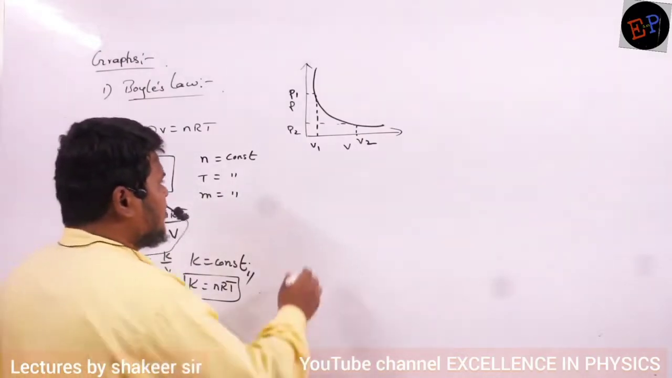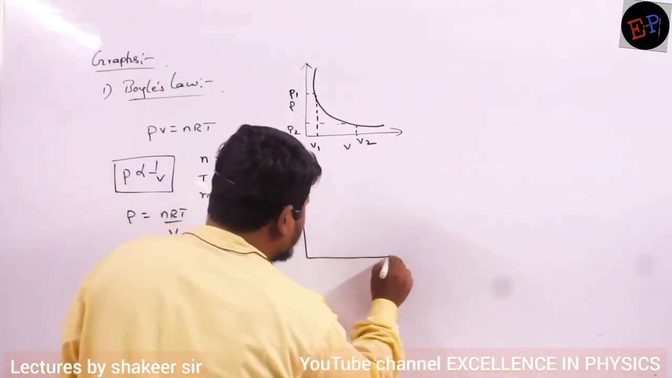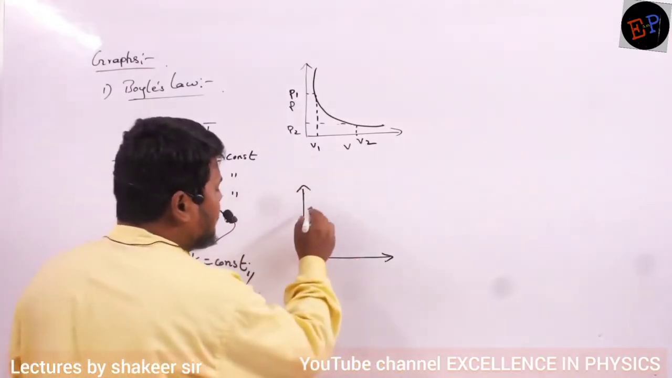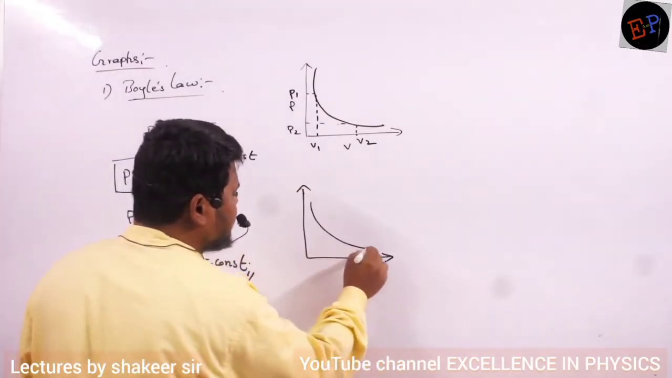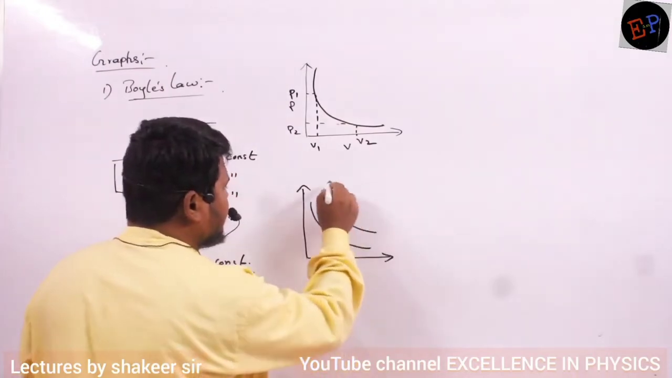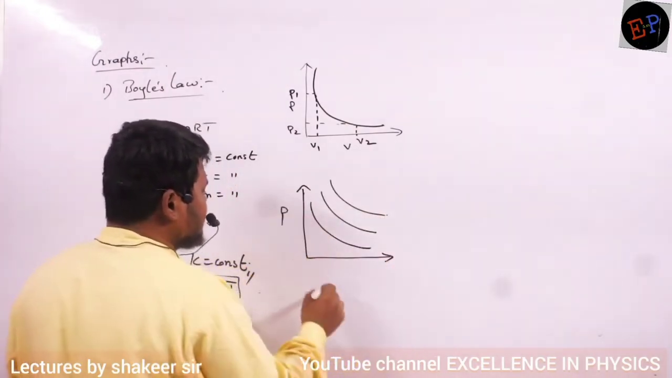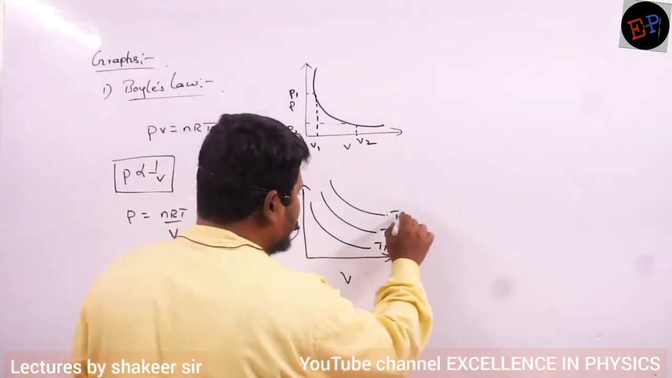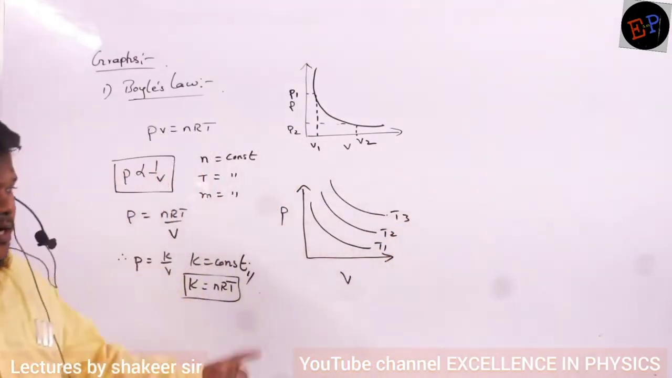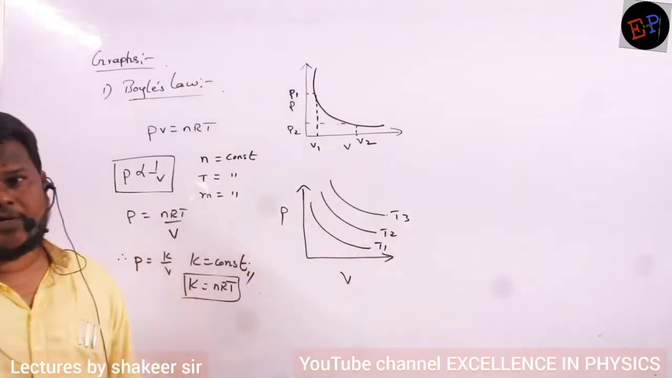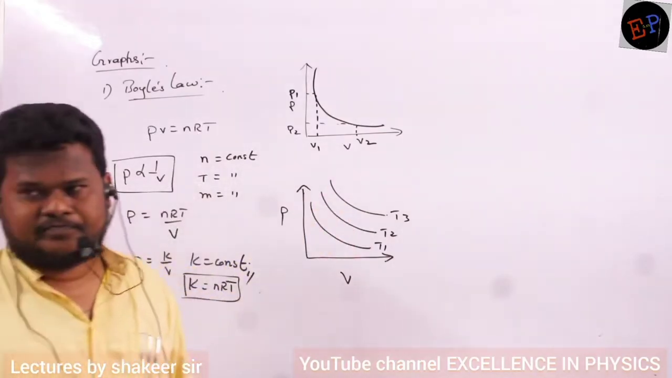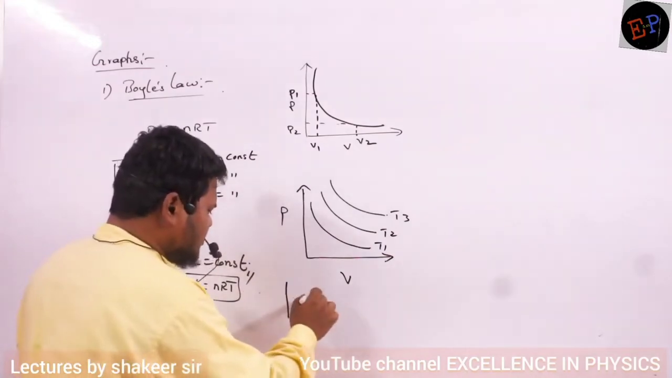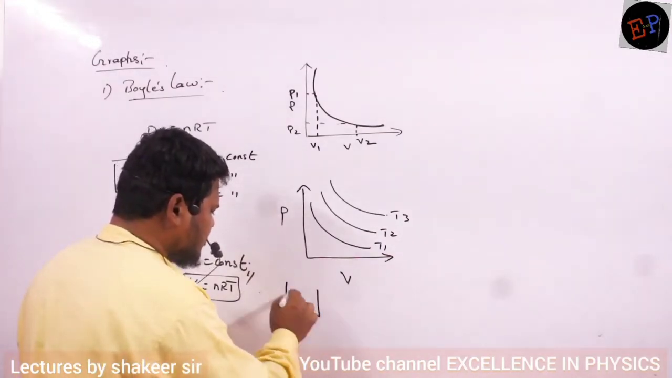Clear, no? Now, if I draw a pressure-volume graph for the same system at different temperatures, for example, this is one graph, this is one graph, this is one graph, this is pressure and this is volume. So let the temperatures be T1, T2 and T3. Then out of them, which temperature is maximum and which temperature is minimum? I have taken the same system. System means what? Any cylinder containing gas is called a system.